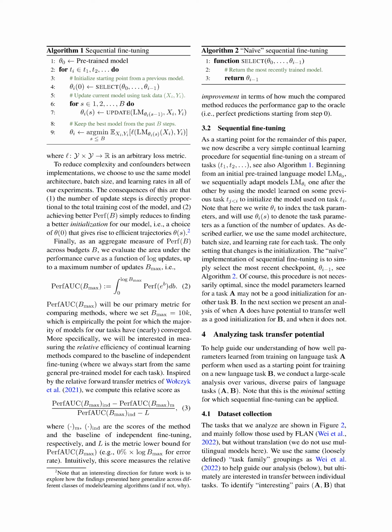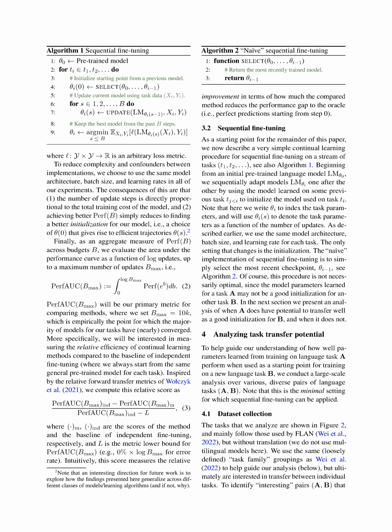An interesting future research direction could be to investigate how our findings apply to different types of models or learning algorithms. We also evaluate the area under the performance curve as a function of log updates, up to a maximum number of updates B_max. This is represented as perf AUC, B_max. This will be our main metric for comparing methods. We set B_max to 10K, which is typically the point at which most models for our tasks have nearly converged.